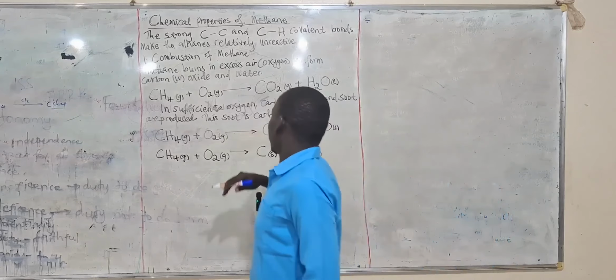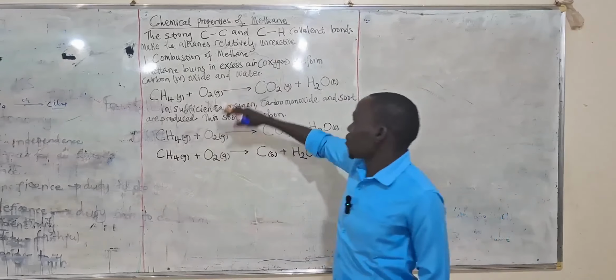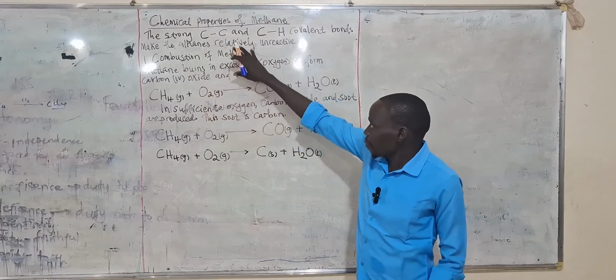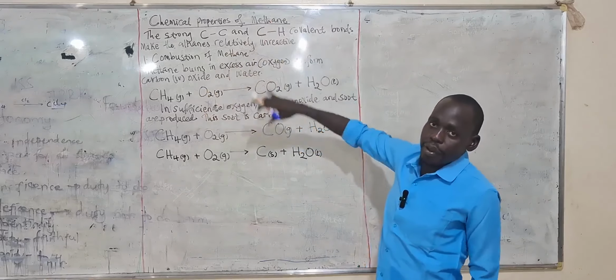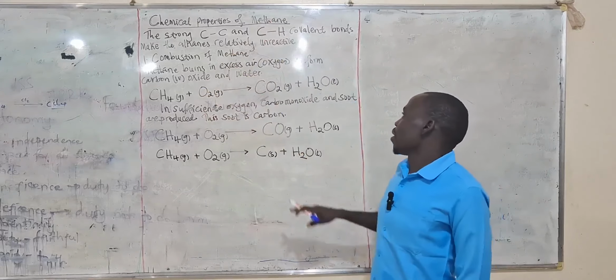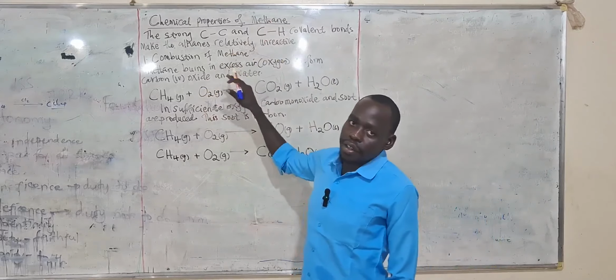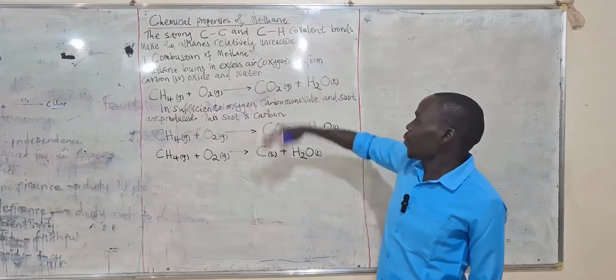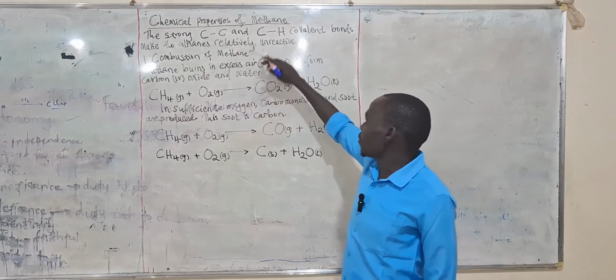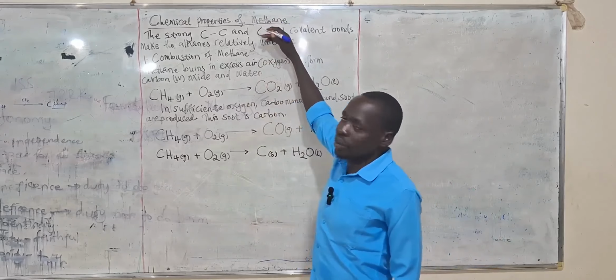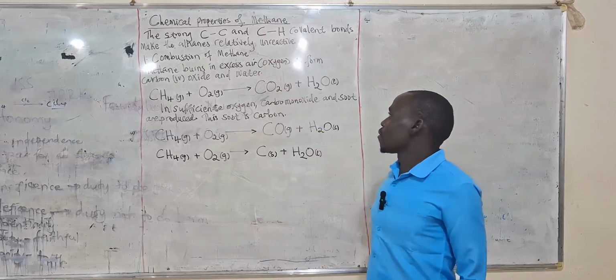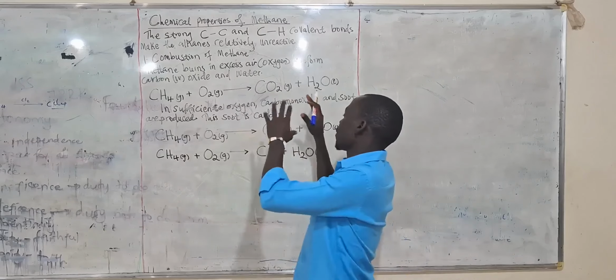So here, I'll be taking you through organic chemistry. And so far, we have reached the chemical properties of methane. We have talked about the introductory part. We have also talked about the classification of hydrocarbons. But right now we are majorly focusing on methane gas, which is under alkane. So today we want to look at the chemical properties of methane.